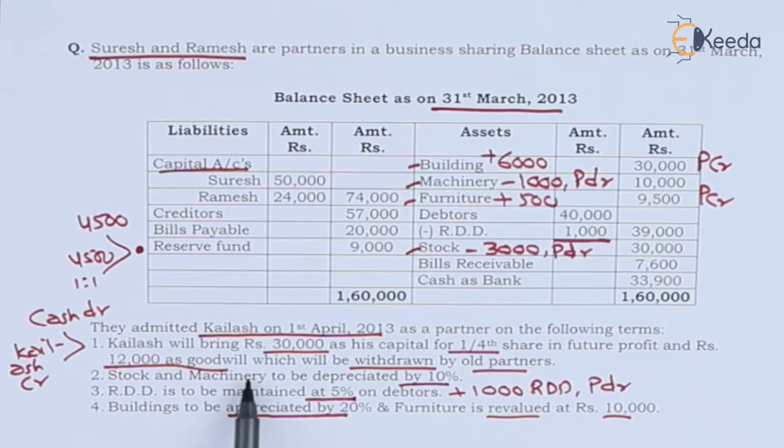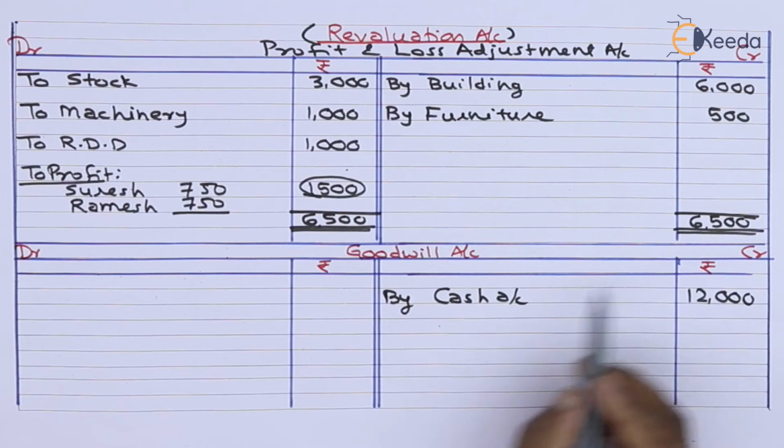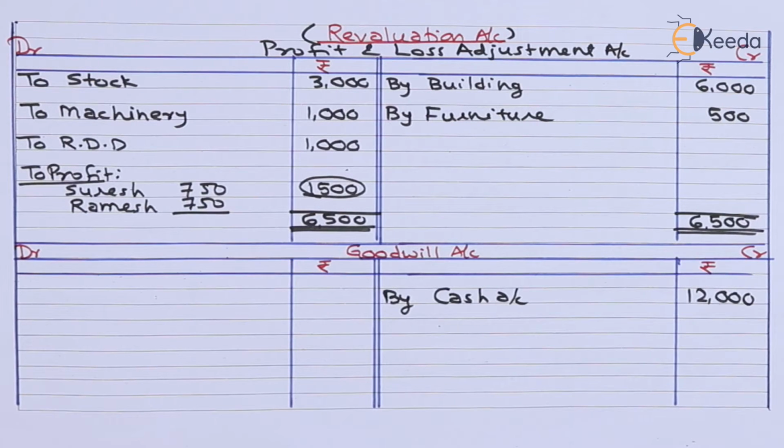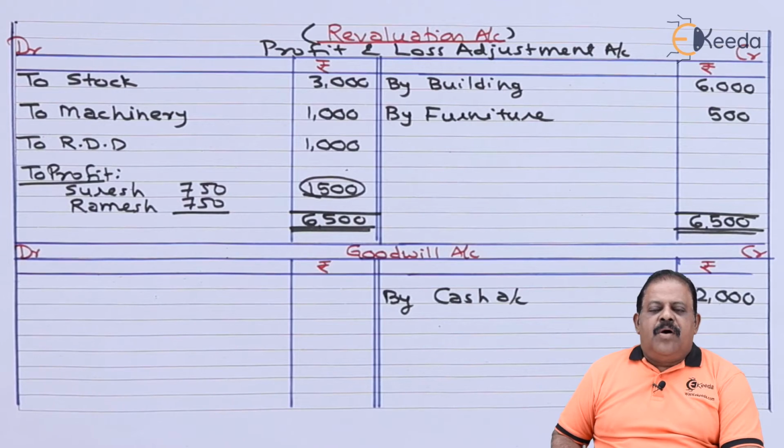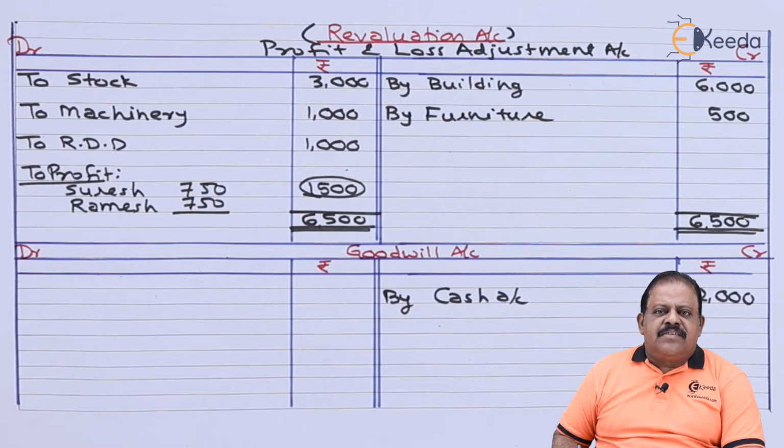He shall bring 12,000 as goodwill, which will be withdrawn by old partners. So additional 12,000 is brought by Kailash towards goodwill. Entry will be cash account debit to goodwill account 12,000. Goodwill account credit side by cash account 12,000. Here in balance sheet on asset side, we can add amount of goodwill brought by him in cash. Amount is 12,000. This amount of goodwill will be distributed by partners in their sacrifice ratio.